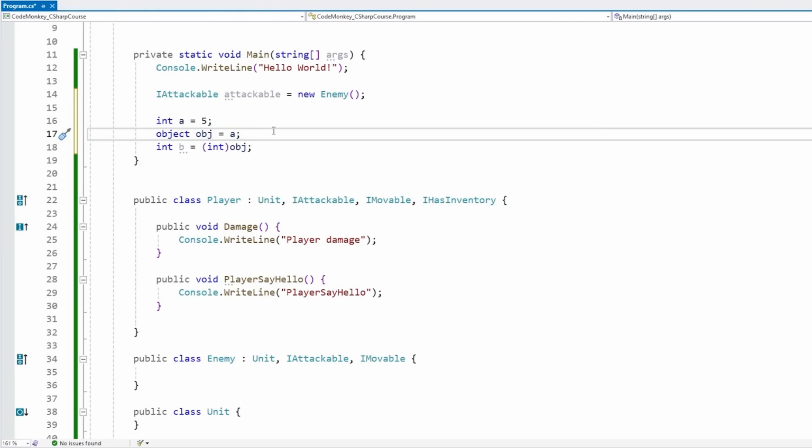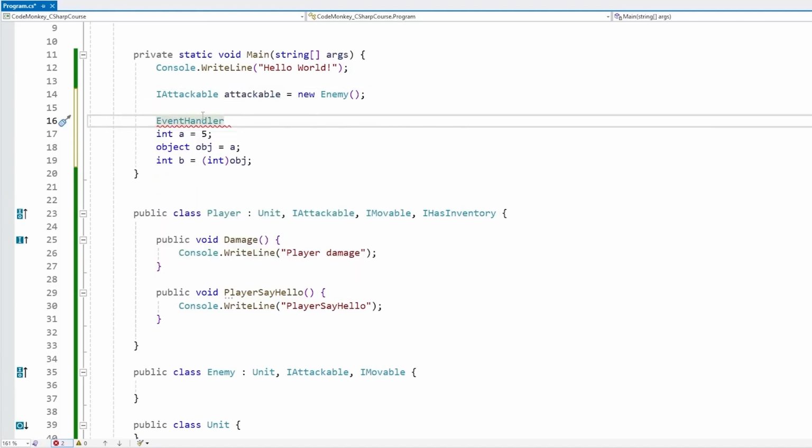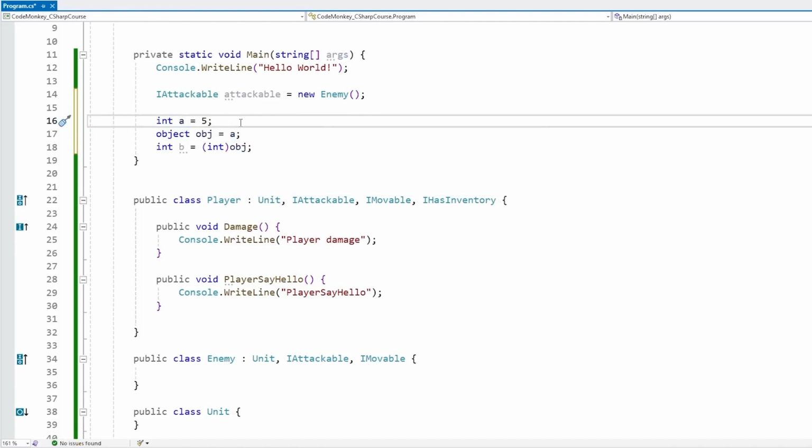This topic of type conversion is also something that will be very important in a few lectures when we cover events. The default type for any kind of event is the event handler. And this one, if we inspect how it is, yep, this one has a parameter of type object. So when working with this, we're going to need to do some conversion. And usually for events, you know what type is firing this event, so you can just use a cast in order to convert this object onto whatever type you want. But like I said, I'm going to cover events in a few lectures.